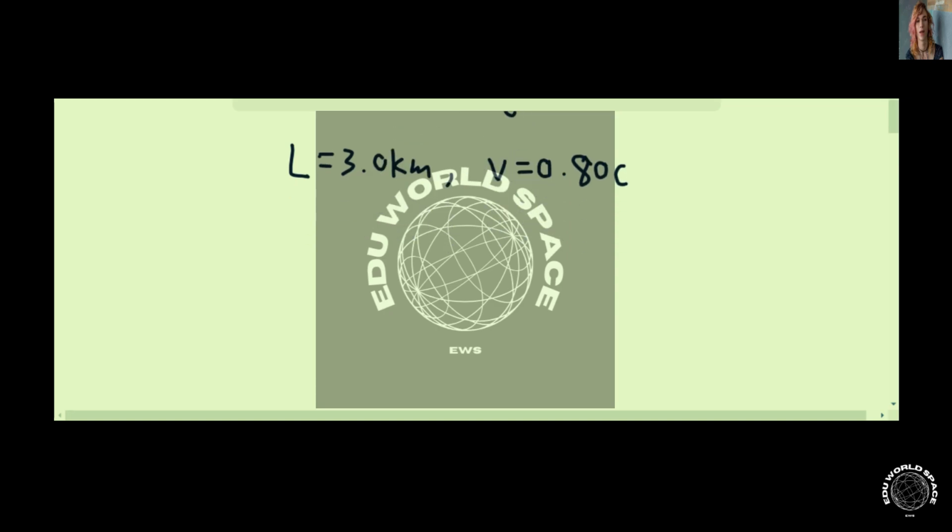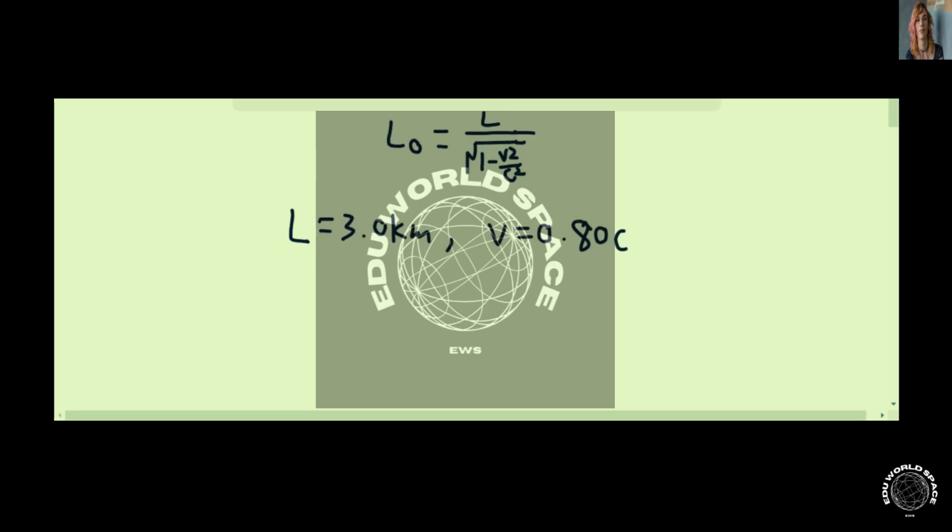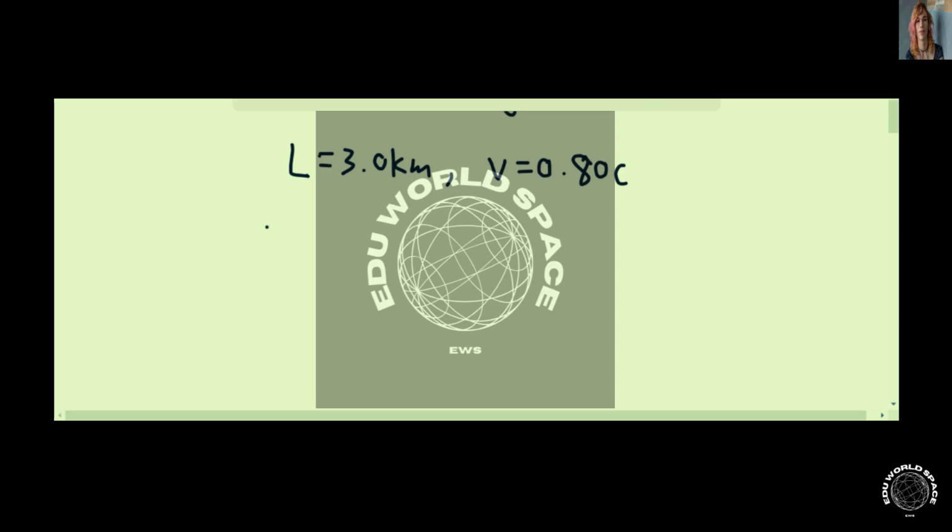V is given as 0.80 c, and c is the speed of light. If we plug in the numbers, we have L0 equal to the square root of 1 minus (0.80 c) squared over c squared, times L, which is 3.0 kilometers, and this will give us L0 equal to 1.8 kilometers.